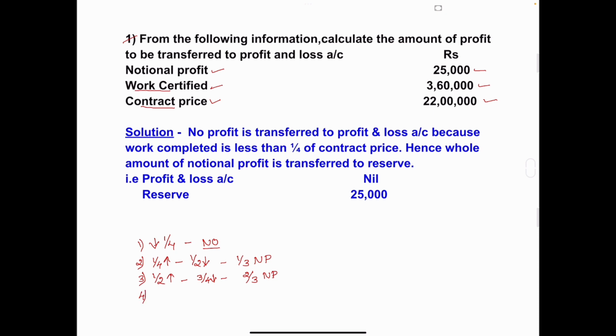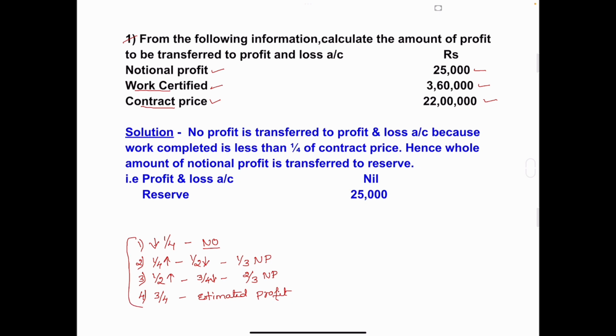Fourth condition: the work completed is three-fourth or the contract is near to complete. Then how will we calculate the amount of profit to be transferred to profit and loss account? On the basis of estimated profit. These are the four conditions.